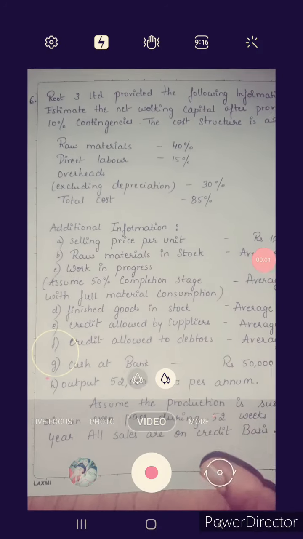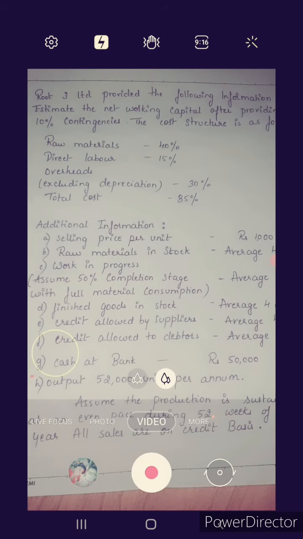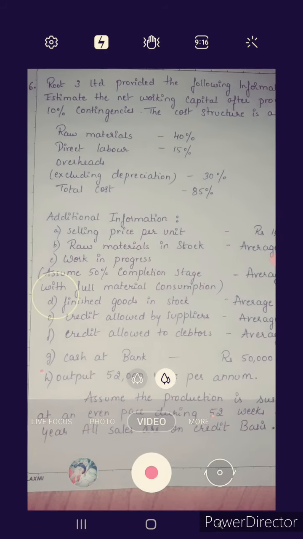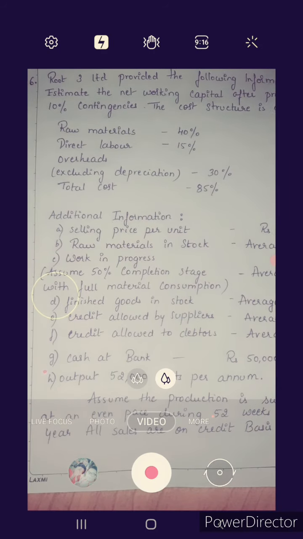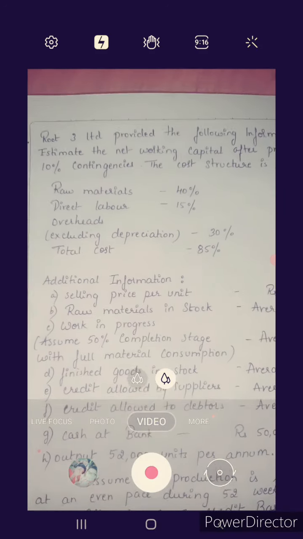So we have discussed work in progress: if a detail is given, what percentage you have to consider, and if the detail is not given, what percentage we have to consider. So we'll go with the next problem. Route 3 Limited provided the following information.